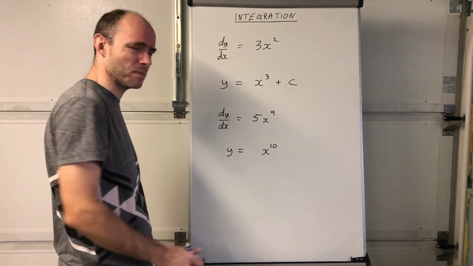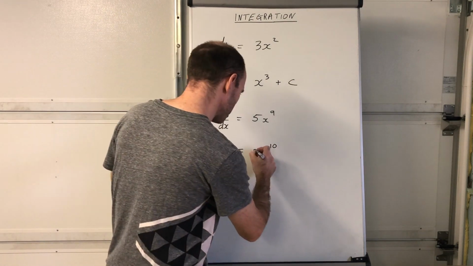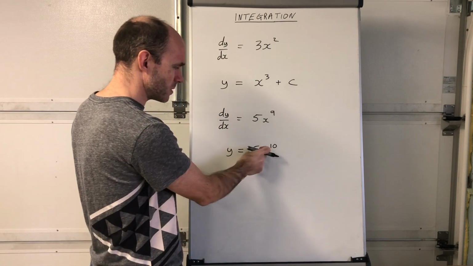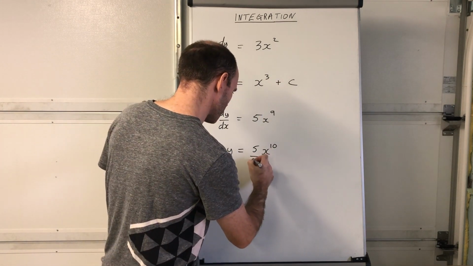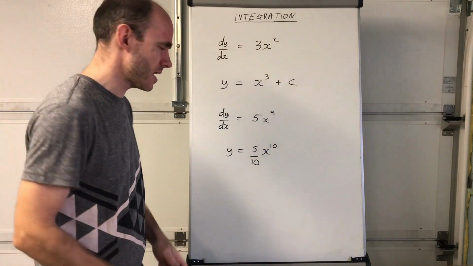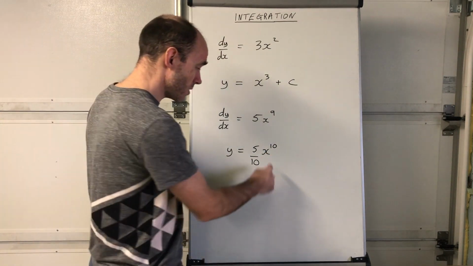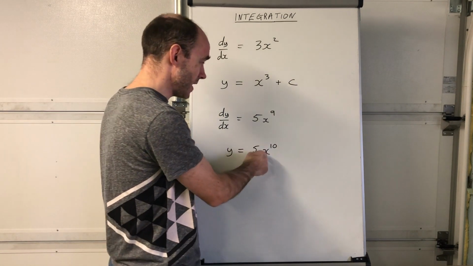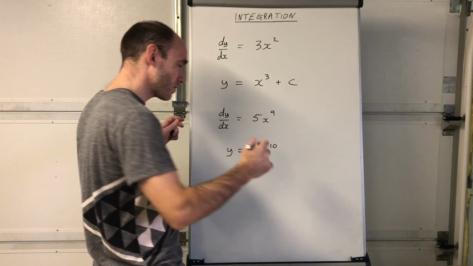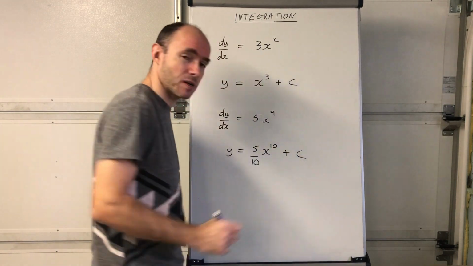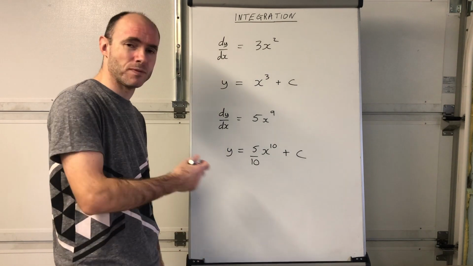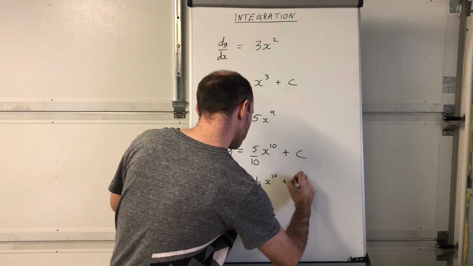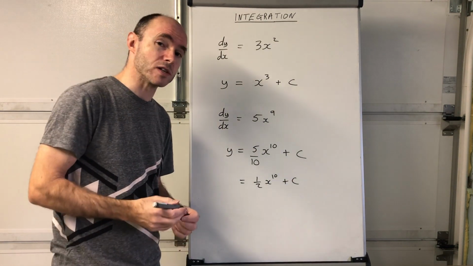But what's the coefficient got to be? Well, you know that the 5 has got to stay there, but what are you going to multiply this by in order to get that? Well, it's 5/10 x to the power of 10. Check it. When you differentiate this, bring the power down, so 10 times 5/10 is just 5. Then x to the power of 9, you get this. And of course, the possibility of having some constant on the end, plus c. You can simplify it, yes. You'd ideally write it as a half x to the power of 10 plus c, but that is what your function would actually be.